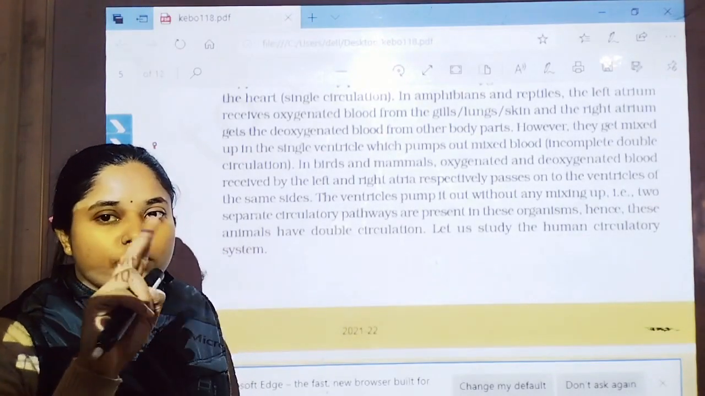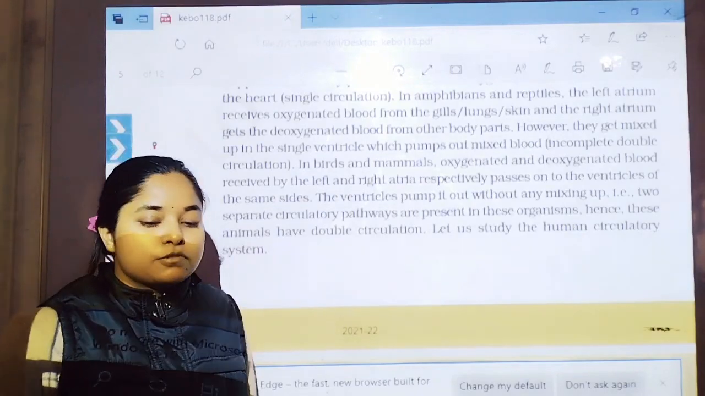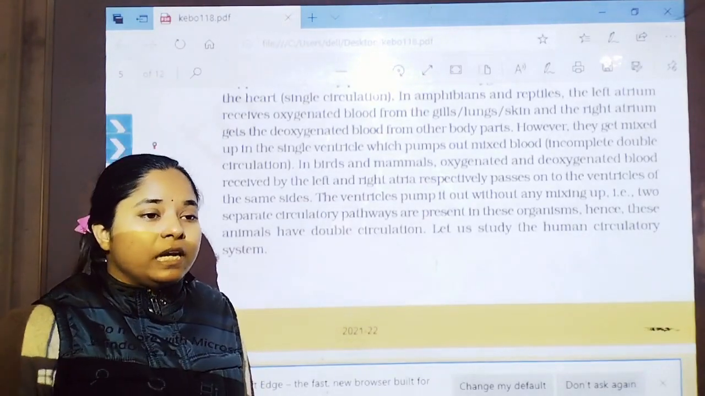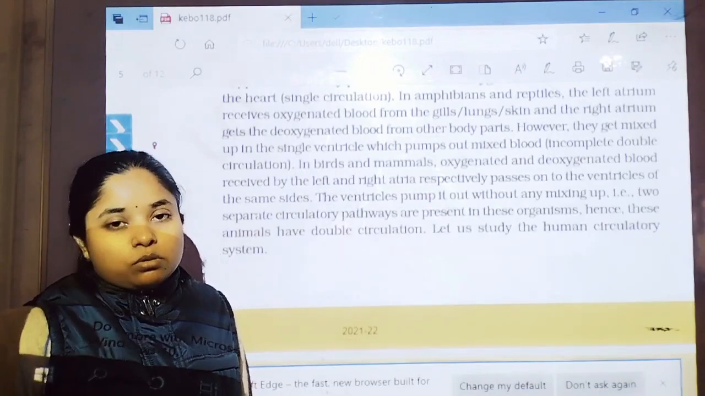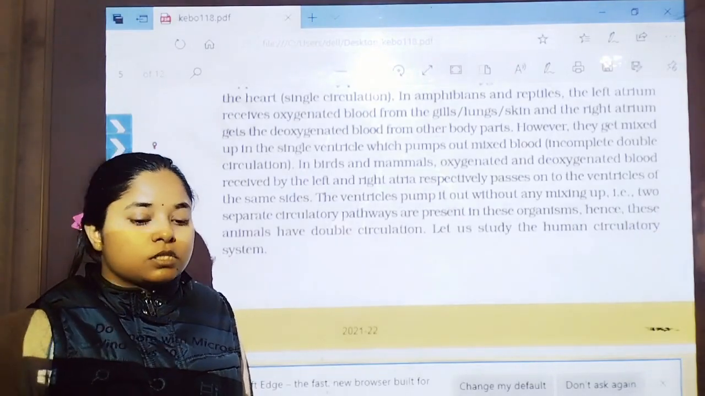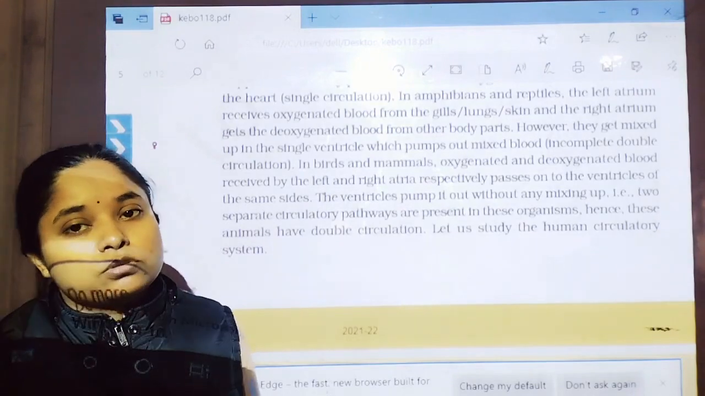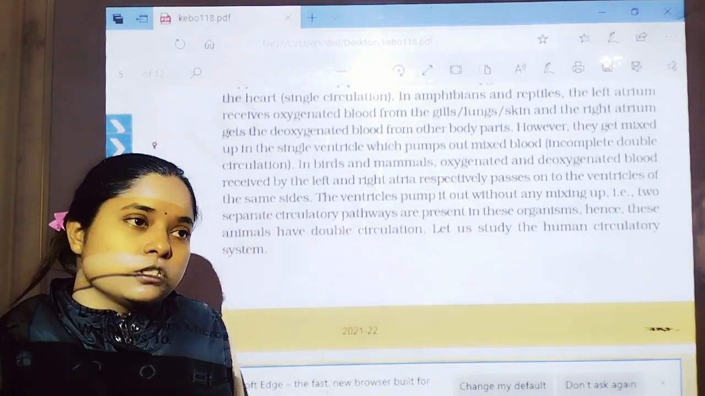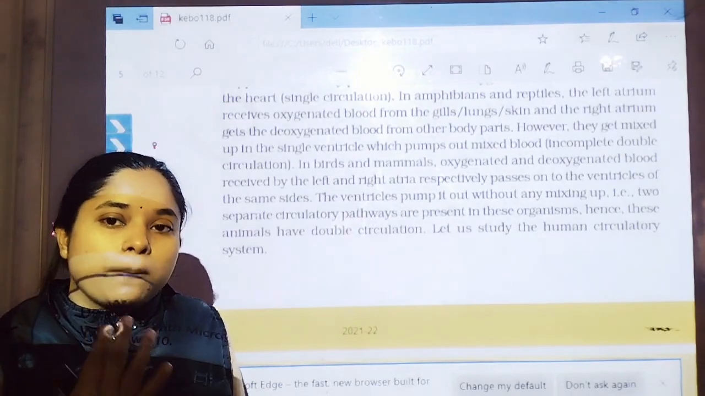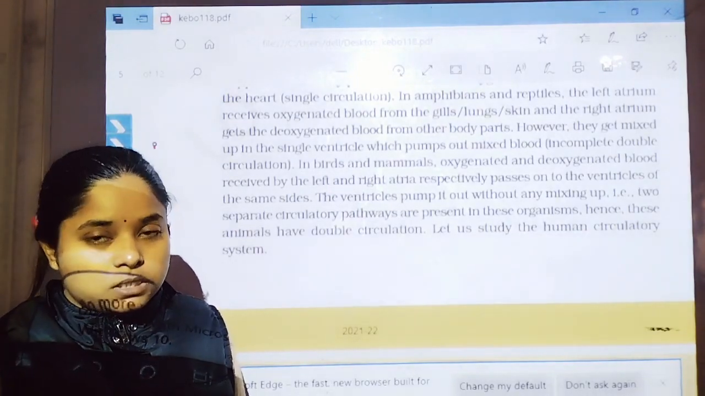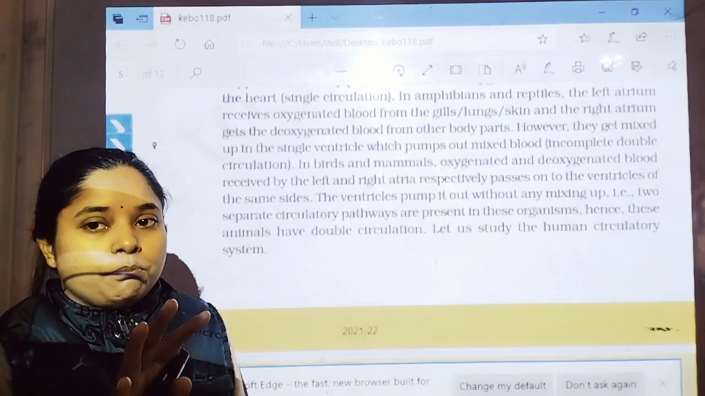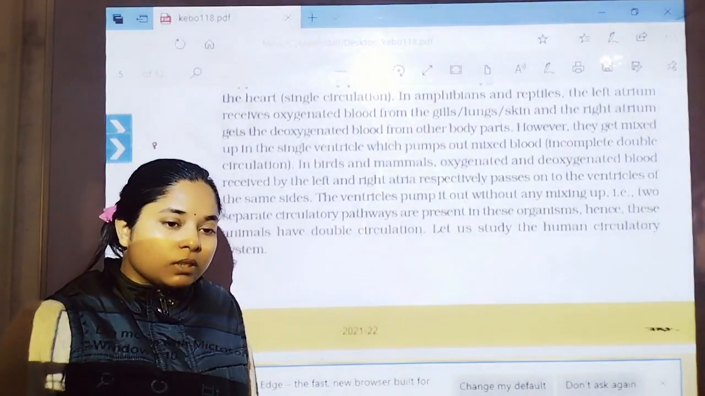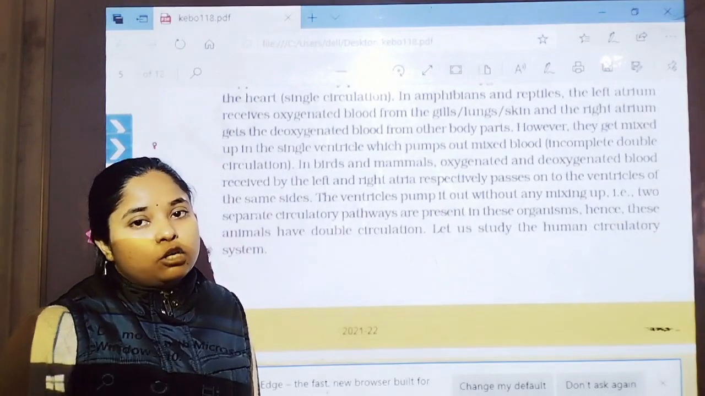There are two kinds of circulatory system in animals: open type of circulatory system and closed type of circulatory system. The open type of circulatory system is shown by arthropods, while vertebrates show the closed type. In open type of circulatory system, blood is pumped by the heart into large vessels, which drain blood into the body cavity or open space.